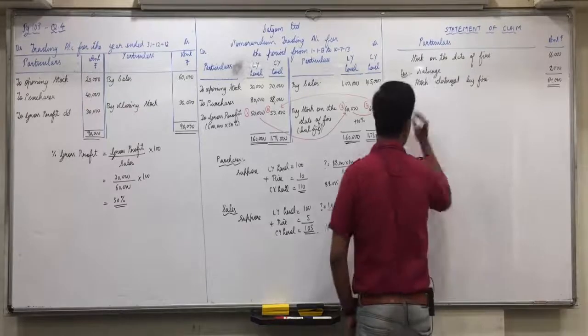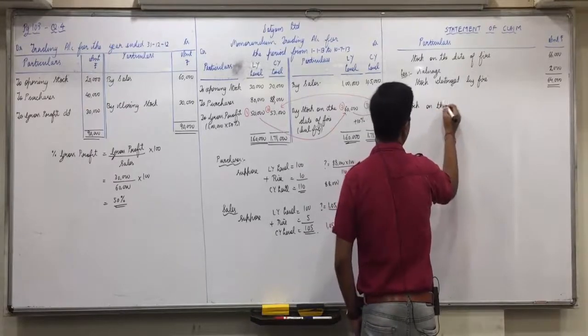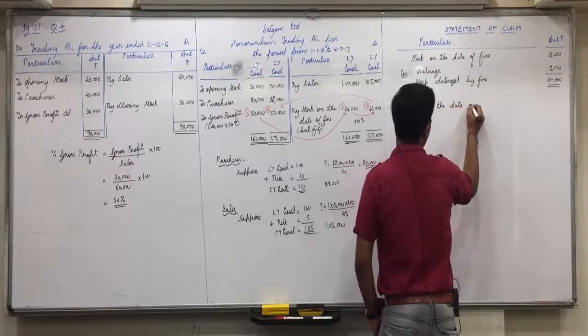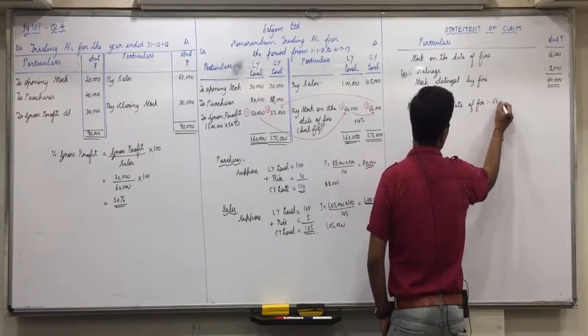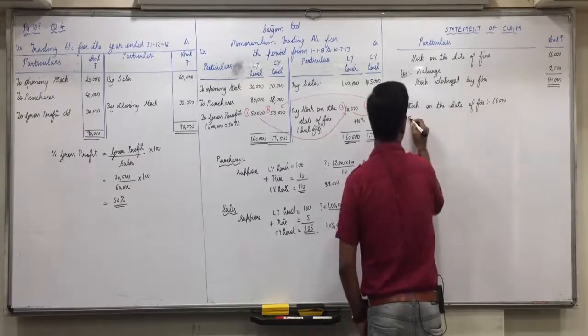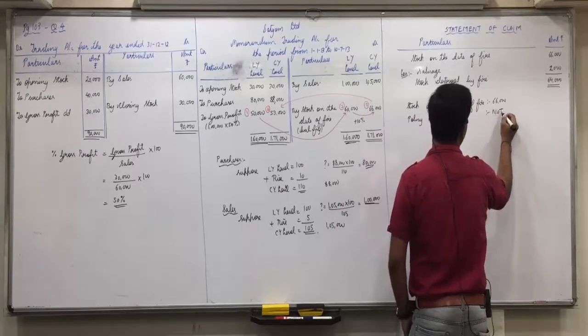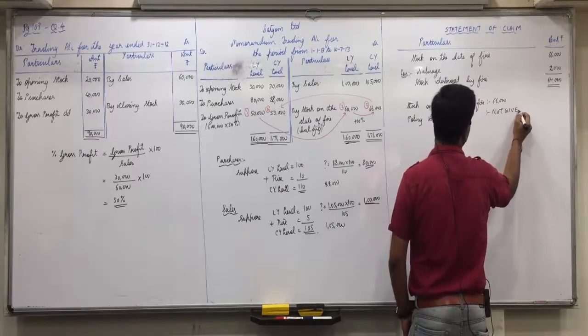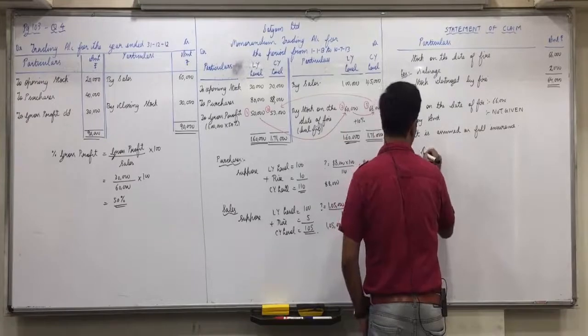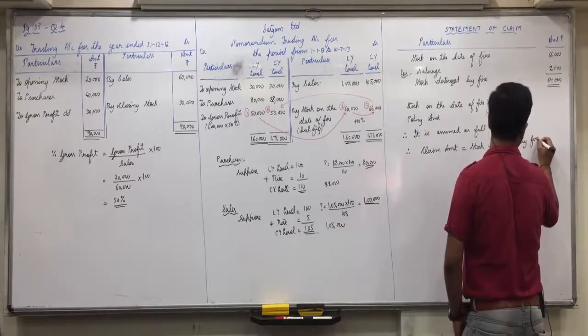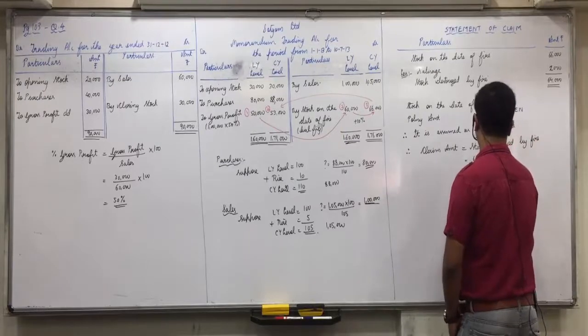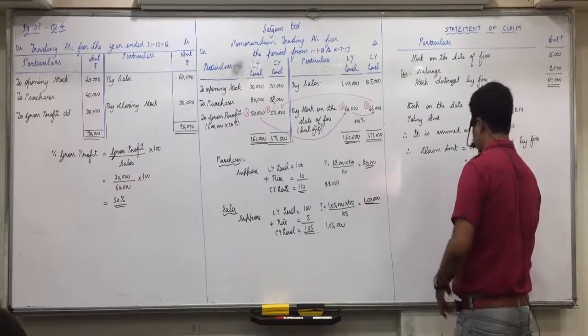Then which two things do we compare? Now stock on the date of fire 66,000. Policy amount, is it given? Not given. So we assume full insurance. So claim amount will be equal to stock destroyed by fire, that is 64,000. Formula is not to be applied, that is to be applied when there is underinsurance.